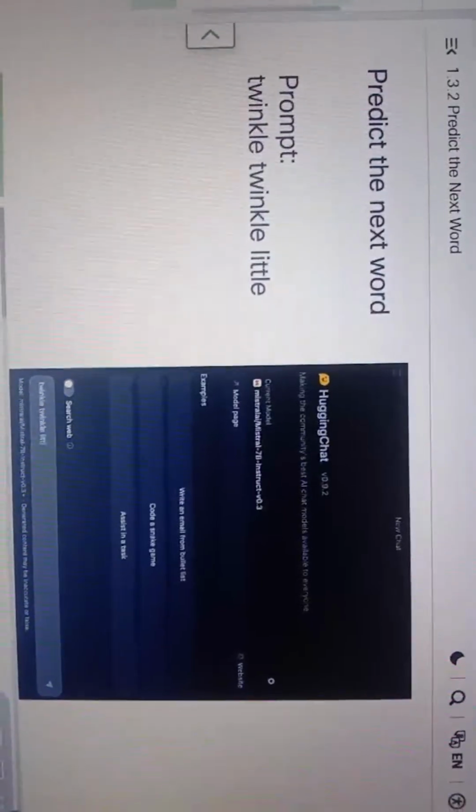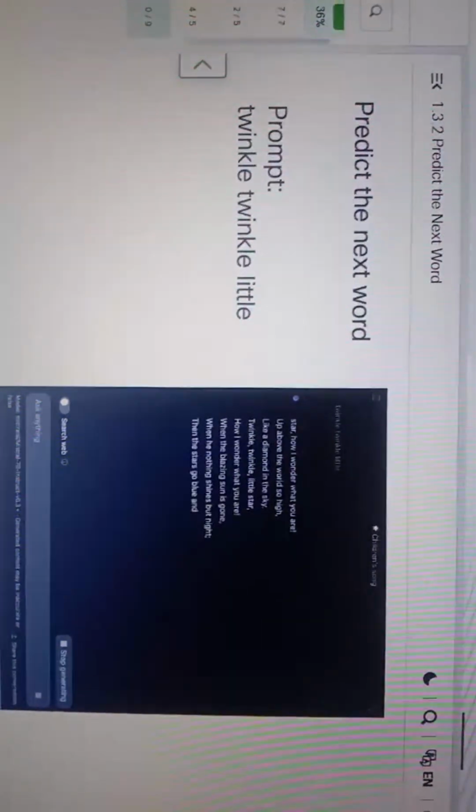Let's look at that in more detail and see how you can tailor your prompts to make the most of this behavior. Let's see what it means for a chatbot to predict the next word. Here, I'm using Hugging Chat to use a model from Mistral AI. My input prompt will be twinkle twinkle little, and the completion is star, how I wonder what you are, and